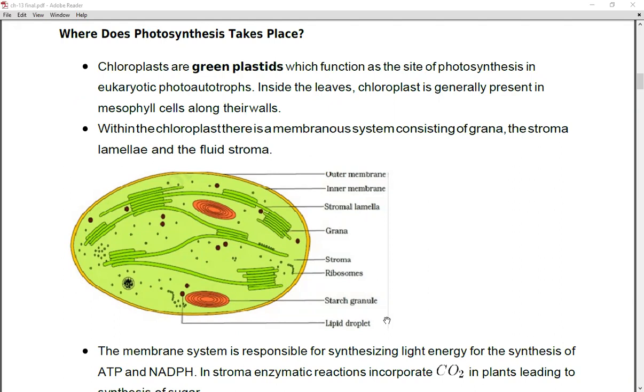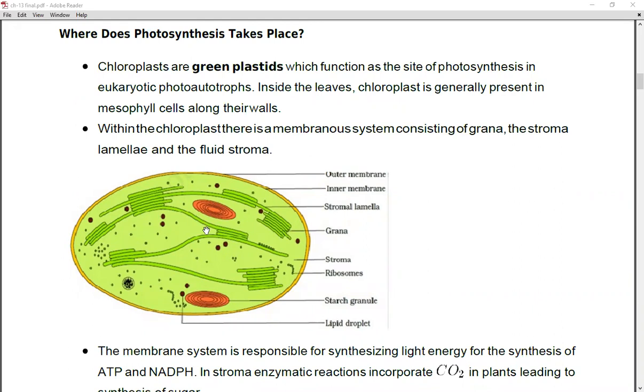Now, within the chloroplast, there is a membranous system consisting of grana, the stroma lamella, and the fluid stroma, right? So this chloroplast is a membranous system.